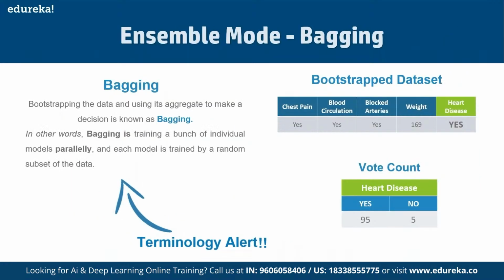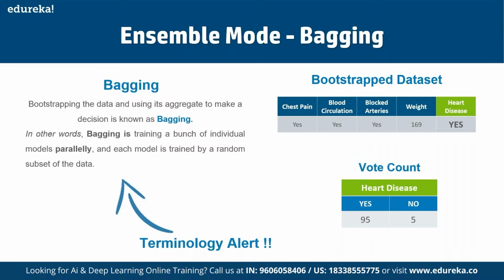So here we have something called bootstrapping and bagging. Basically, we also refer to this as bootstrap. Bootstrapping is an estimation method that we use to make predictions on a data set by resampling it. And to create a bootstrap data set, we must randomly select samples from the original data set.